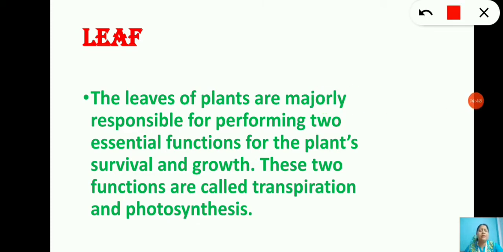So now let's discuss the most important part of the plant, that is the leaf. The leaves of plants are majorly responsible for performing two essential functions for the plant's survival and growth. These functions are called transpiration and photosynthesis. So please remember, leaves play a vital role in performing functions like transpiration and photosynthesis.